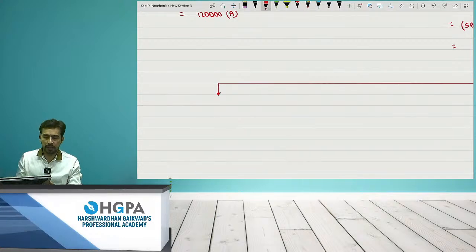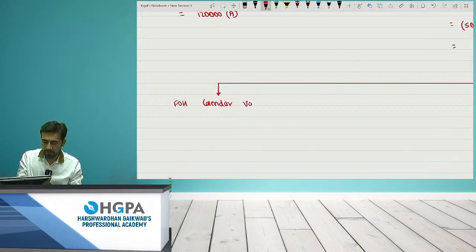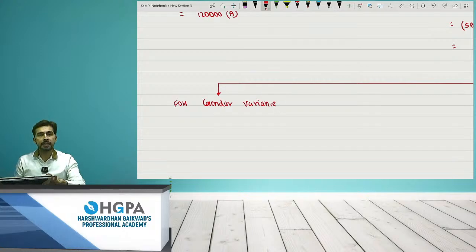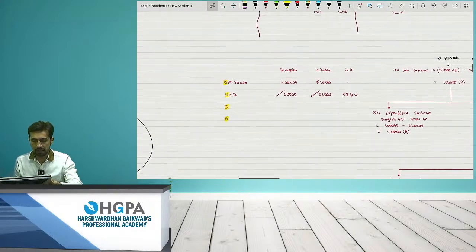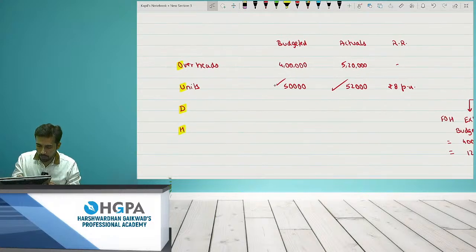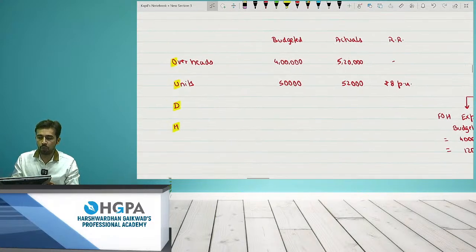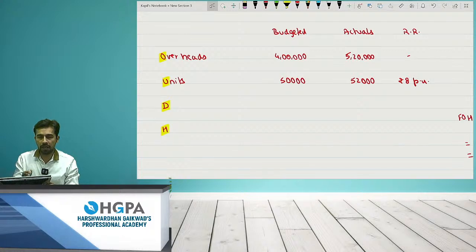The first part is calendar. That is FOH calendar variance. Now what is calendar? Can I say calendar means day wise, right? So I'll come to the table, please pay attention, and I will ask you what are the budgeted days and what are the actual days. So I gave you the 25 and 23 example.